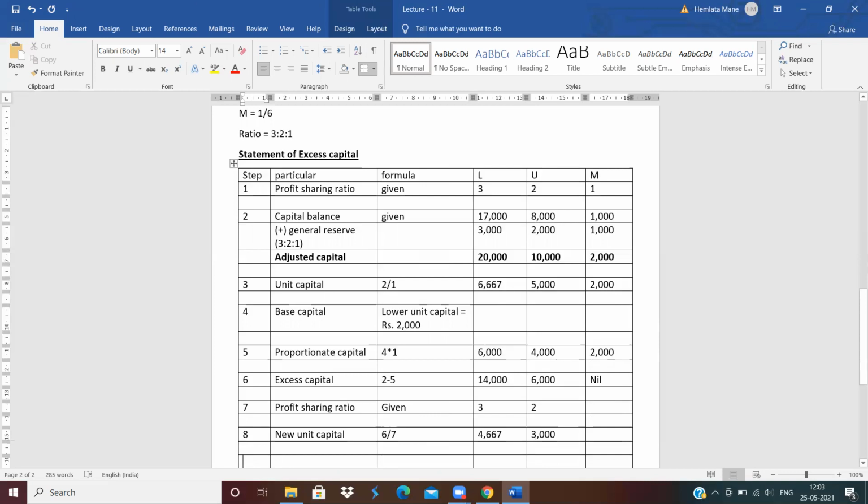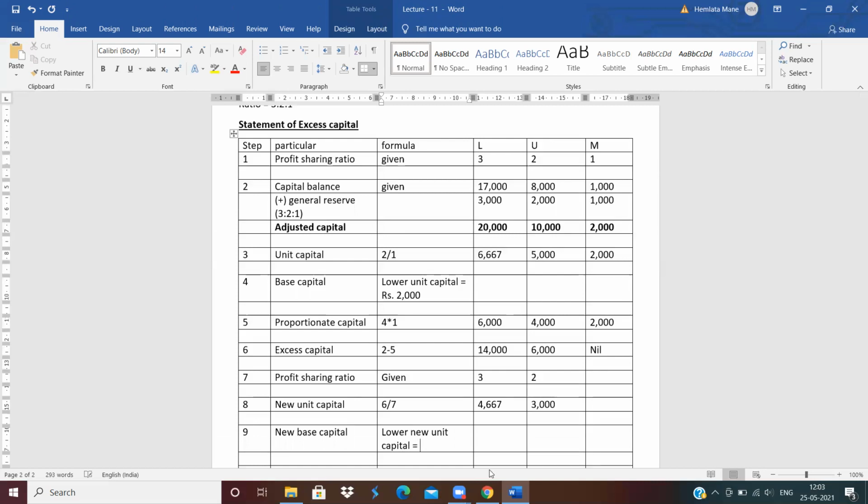Now next, ninth number is new base capital. How to calculate the new base capital? Lower new unit capital. Lower new unit capital is rupees 6,000. 6,000 is the new base capital.